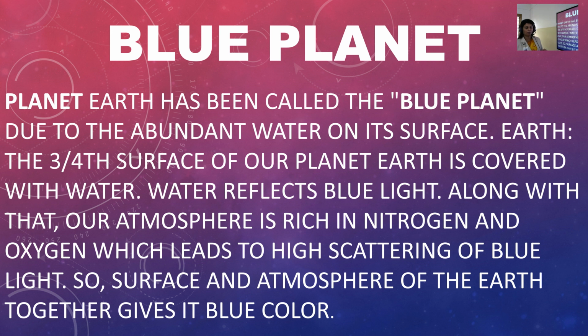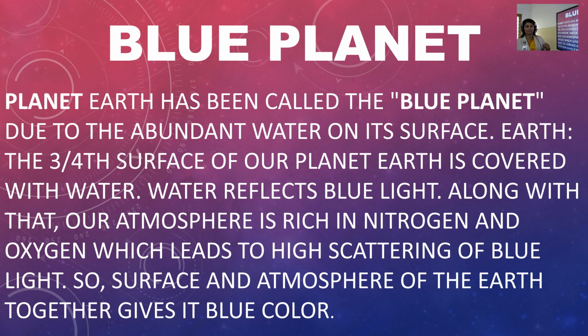Now, the blue planet, that is our earth. Planet Earth has been called the blue planet. Why it is called the blue planet, we will see. Due to the abundant water on its surface. Abundant water means more water. Three-fourths of the surface of our planet Earth is covered with water.